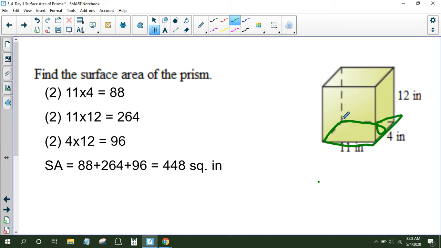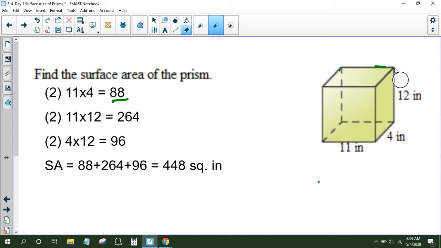Okay. And there are actually two of them. Okay, there's this one as well, one at the top. So 11 by 4 is 44, and then times 2, because there are two of them, gives us the 88 right here. Okay.